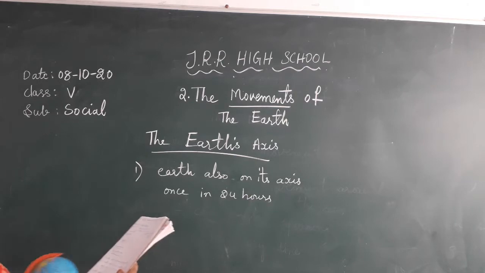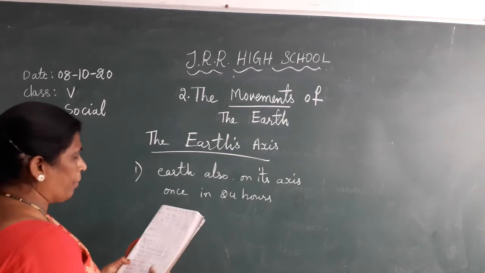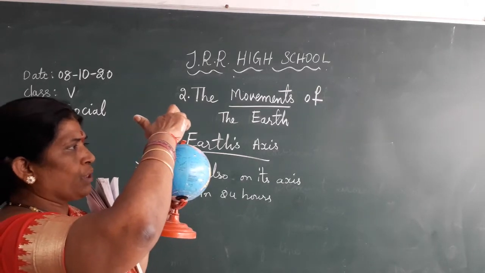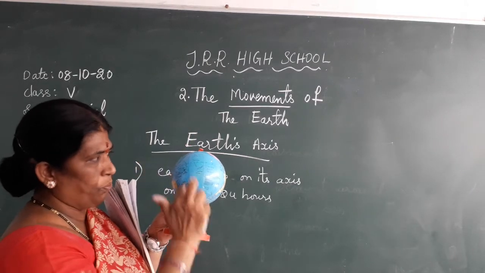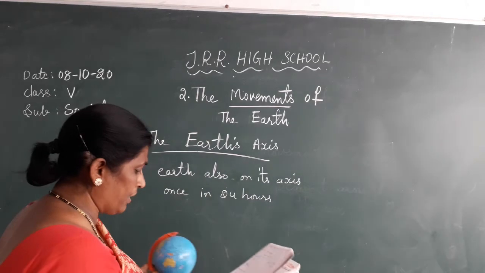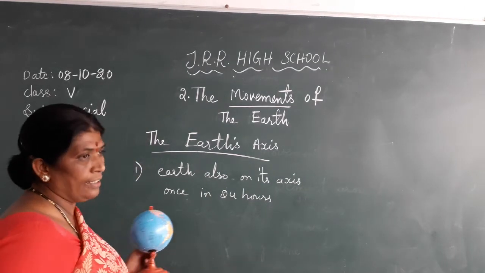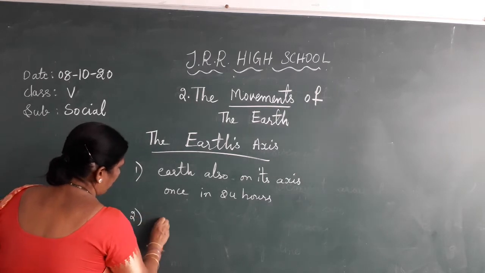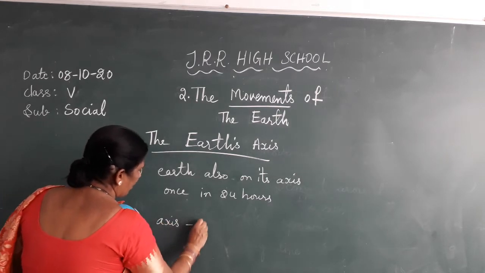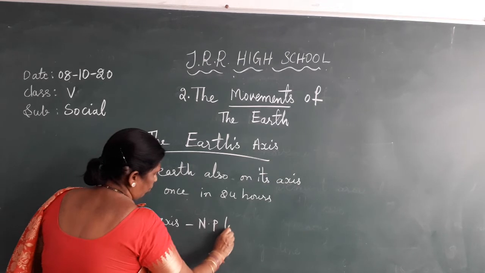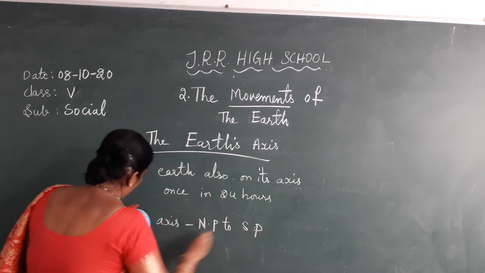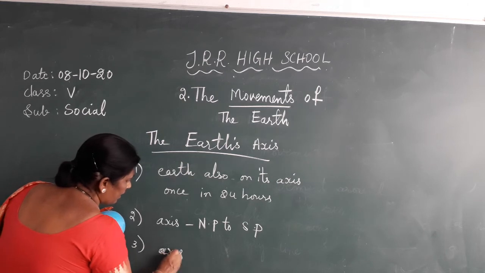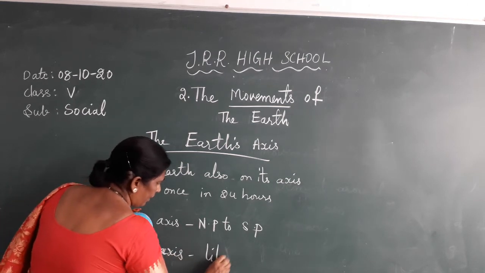Earth's axis passes through its center from the North Pole to the South Pole. As I already said, the earth's axis passes from the North Pole to the South Pole through its center. Now the second point: where is the axis from? This axis is from the North Pole to the South Pole. And the third point we are learning: this axis is tilted.